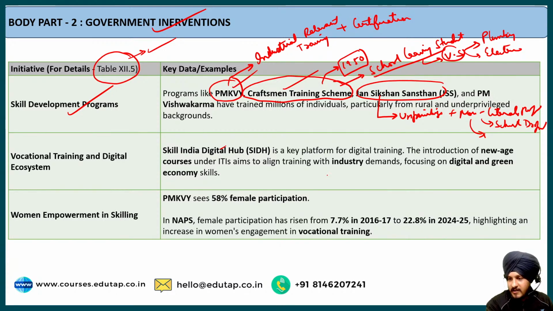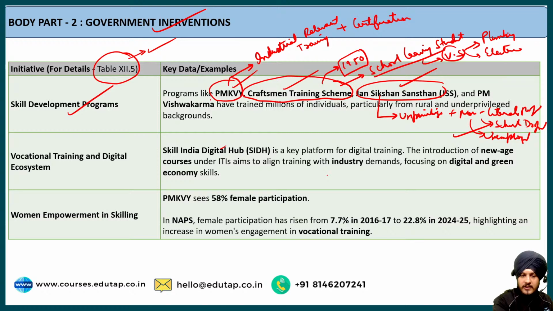For example, let us say there is a woman who comes from the underprivileged section of the society, and she wants to learn some new skill so that she can have some source of income. Let us say she wants to go for some vocational program where she wants to learn tailoring. To learn tailoring, she can apply to the Jan Shikshan Sansthan, and over there she can be guided with respect to that. So it basically targets the school dropouts and the unemployed adults.